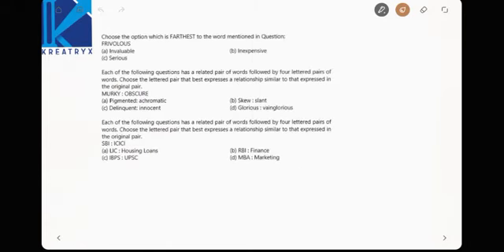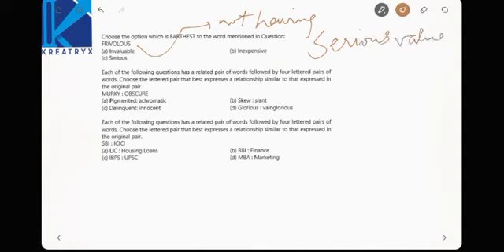Now choose the option which is farthest to the word mentioned in the question, frivolous. Right. What do you mean by frivolous? Sorry, it is frivolous. Frivolous means not having any serious value.